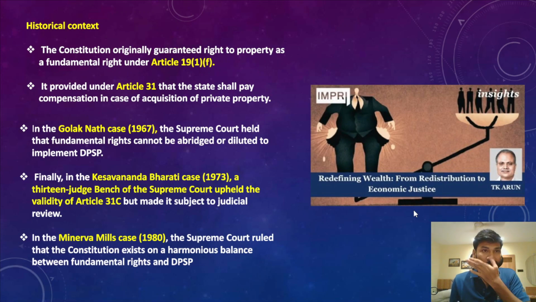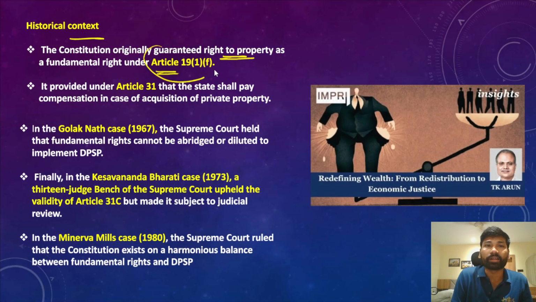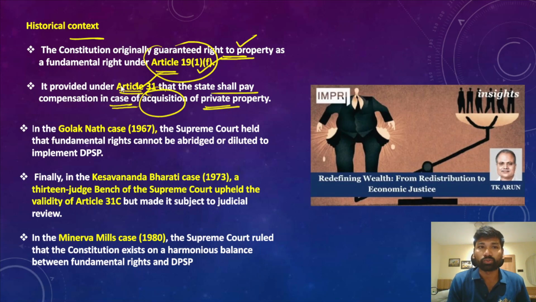So if you look at the historical context, the Indian Constitution originally guaranteed the right to property as a fundamental right under Article 19 Clause 1 and subclause F. Okay, so Article 19 of the Indian Constitution originally provided for the right to property, but now the right to property is not part of the fundamental rights. It was provided under Article 31 that the state shall pay compensation in case of acquisition of private property under Article 31 of the Indian Constitution.